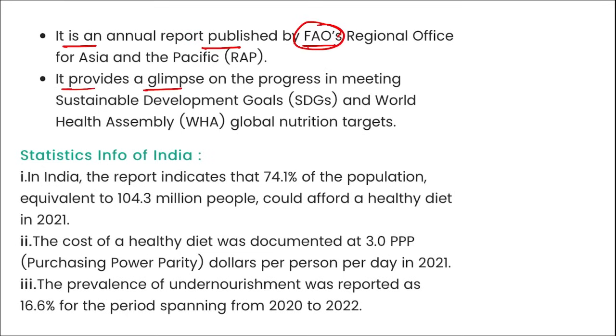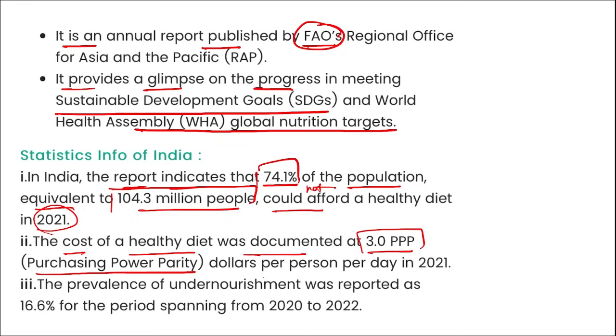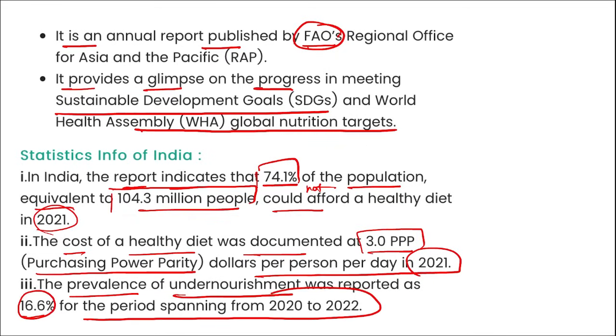As per this, here you can see it is an annual report that was published by FAO. It provides a glimpse on the progress in meeting sustainable development goals and World Health Assembly global nutrition targets. In India, the report indicates that 74.1% of the population, equivalent to 104.3 million people, could not afford a healthy diet in 2021. The cost of a healthy diet was documented at 3.0 PPP, that is purchasing power parity dollars per person per day in 2021, and the prevalence of undernourishment was reported as 16.6% for the period spanning 2020 to 2022, right?